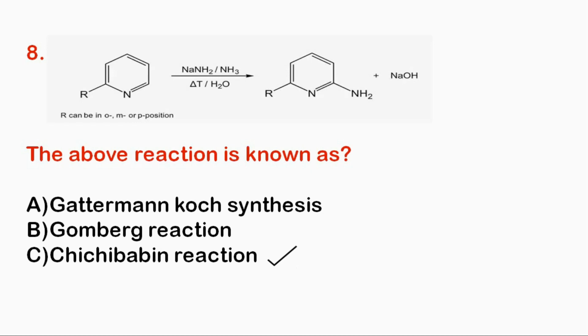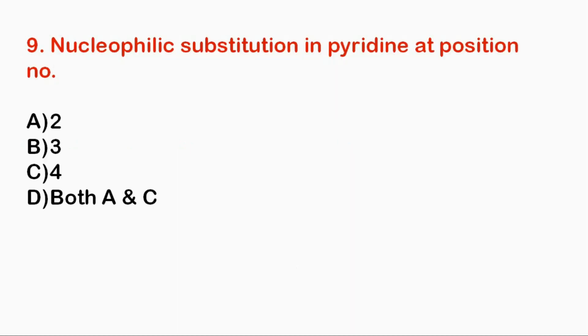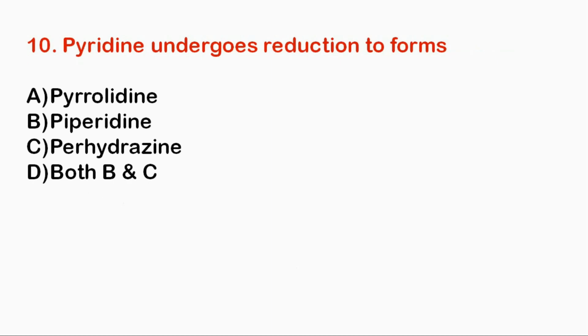Next question. Nucleophilic substitution in pyridine occurs at position number 2, 3, 4, both A and C. So our correct option is option number D, both A and C. Next question. Pyridine undergoes reduction to form pyrrolidine, piperidine, perhydropyridine, both B and C. So the correct option of this question is option number D, both B and C, because piperidine and perhydropyridine are